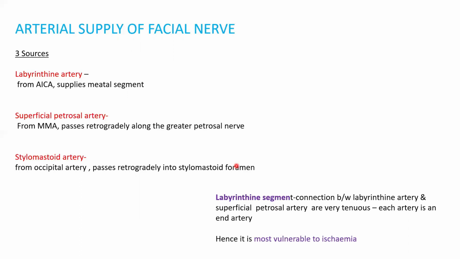A very important clinical relevance here related to the arterial supply of the facial nerve is that, remember I told you in the table, the labyrinthine segment is more vulnerable to ischemia, because it is supplied by an anastomosis between the labyrinthine artery and superficial petrosal artery. It's supplied by both, but both are very tenuous, the caliber is very small, and each artery is an end artery. Hence, it's most vulnerable to ischemia.